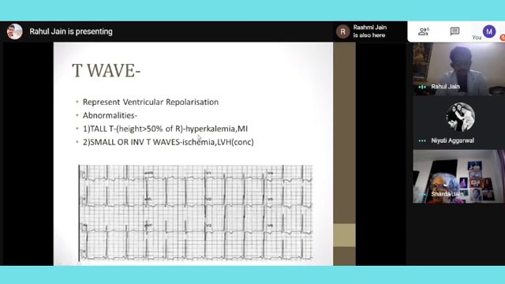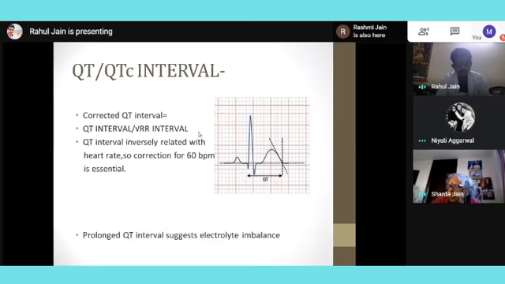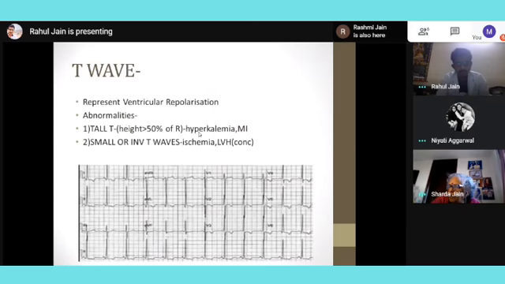So first think of hyperkalemia, and only after that think of cardiomyopathy as the second cause, because cardiomyopathy is much rarer. Yes, ma'am. And hyperkalemia is very common, and even diabetic ketoacidosis patients might have some potassium abnormalities. So this much only about T. You mentioned inverted T, which is hyperkalemia and cardiomyopathy.